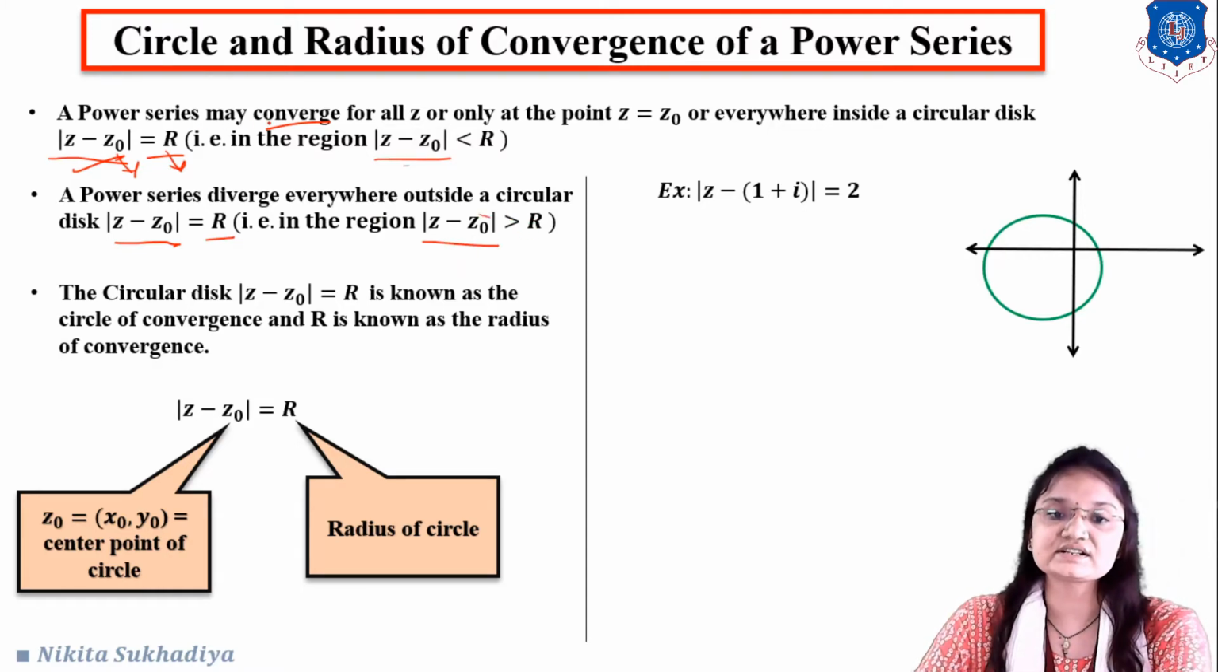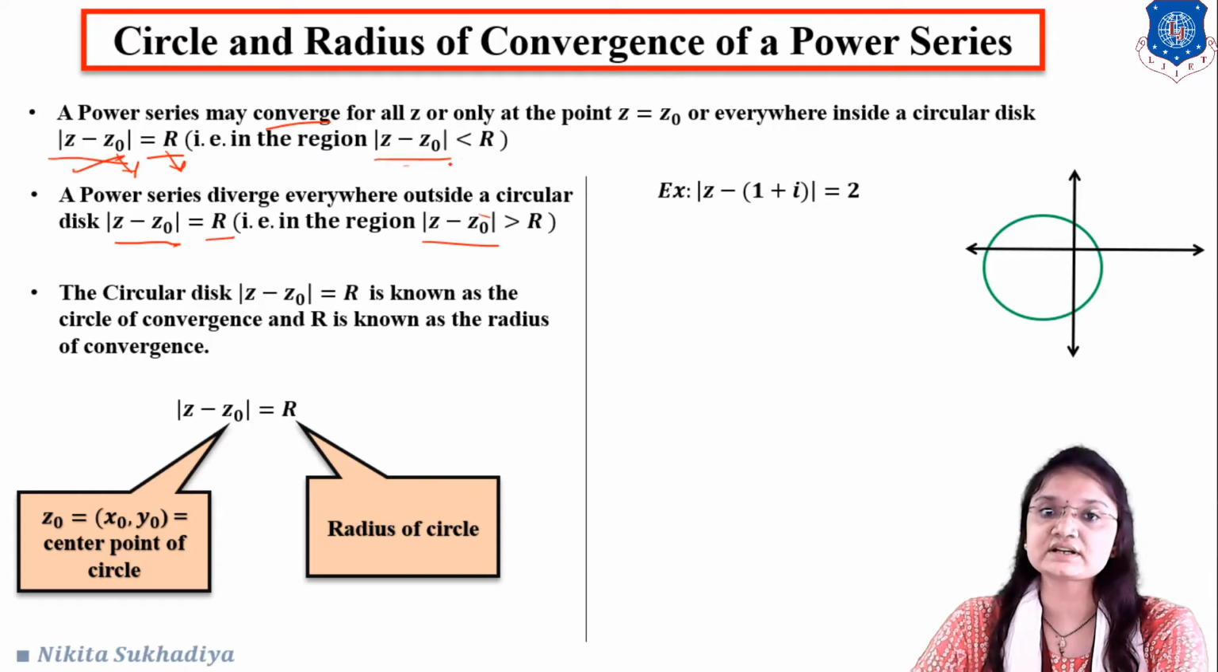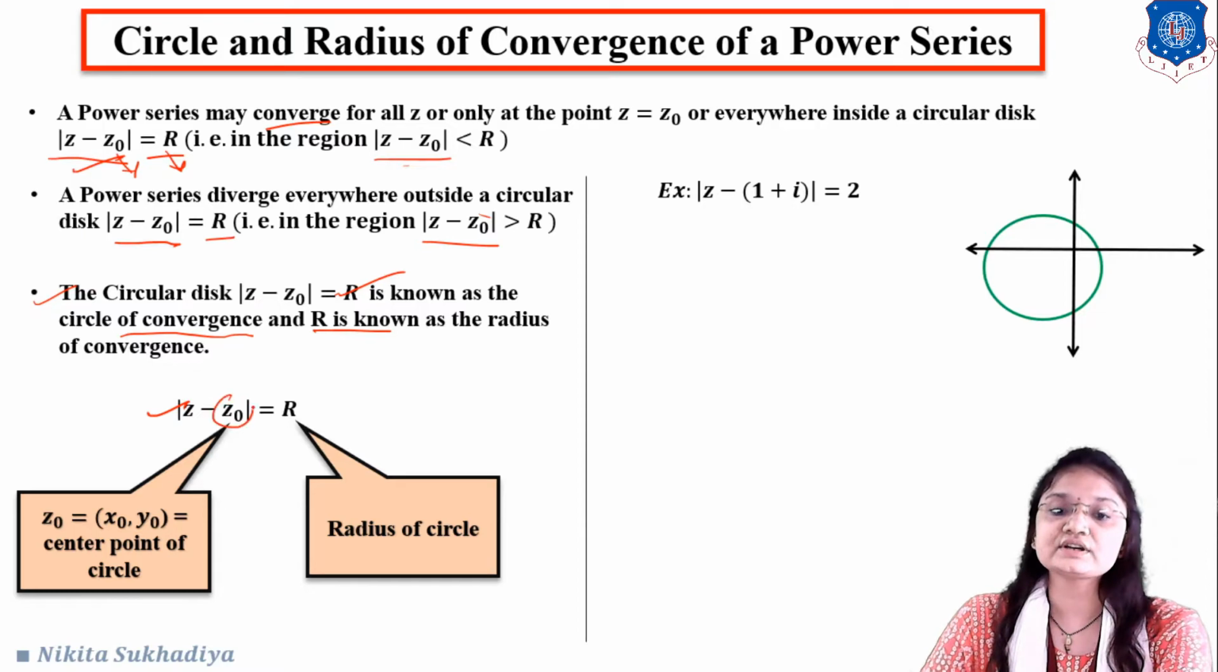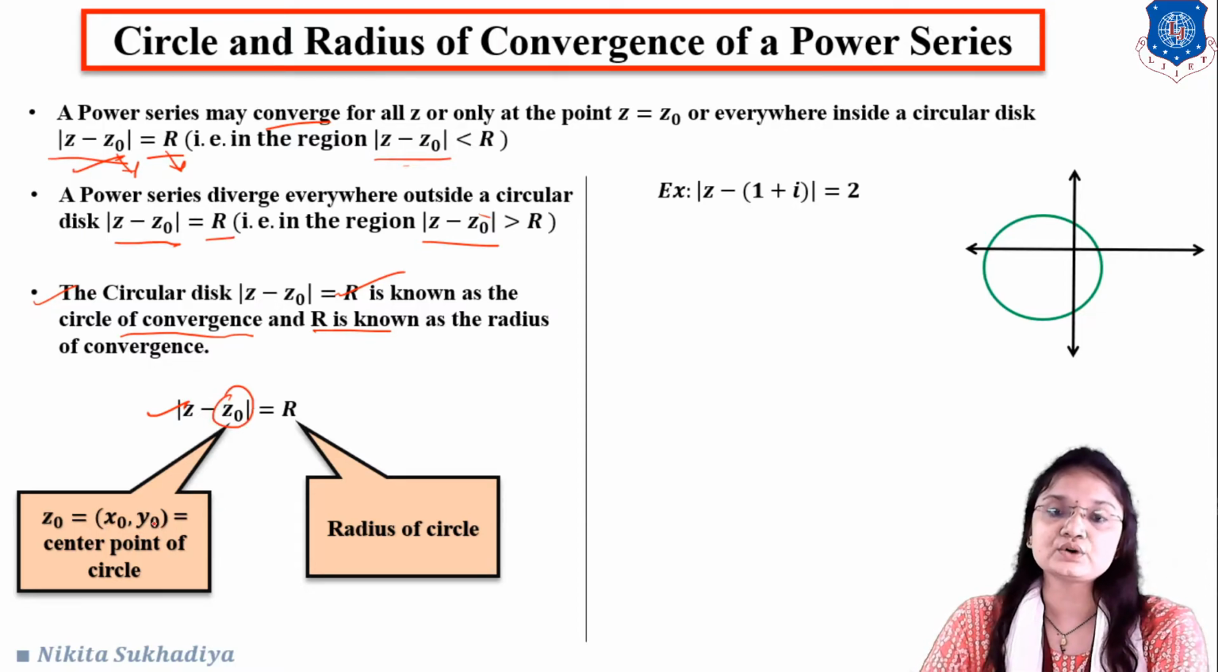Okay, so the power series converges in the region modulus of z minus z0 less than r and diverges in the region modulus of z minus z0 greater than r. The circle modulus of z minus z0 equal to r is known as the circle of convergence and r is known as the radius of convergence. For example, this is modulus of z minus z0 equal to r, so here we have the z0 point. z0 is nothing but (x0, y0), that is the center point of the circle, and this is r, the radius of the circle.